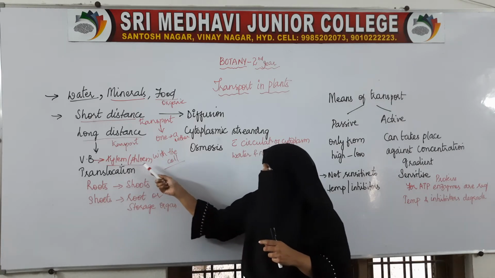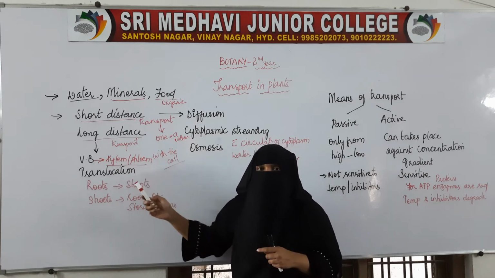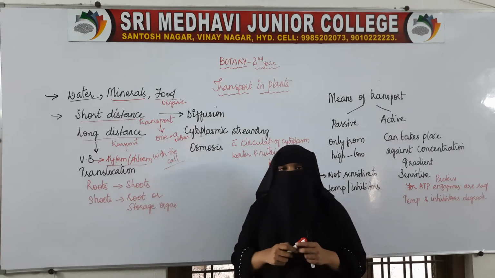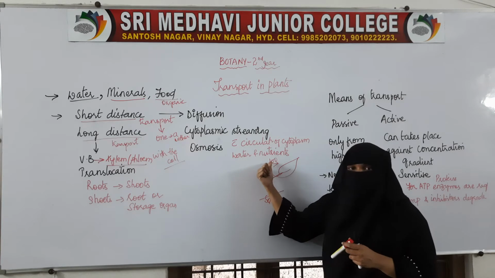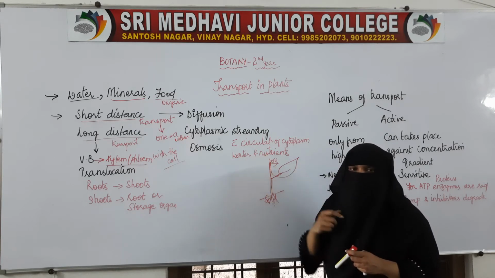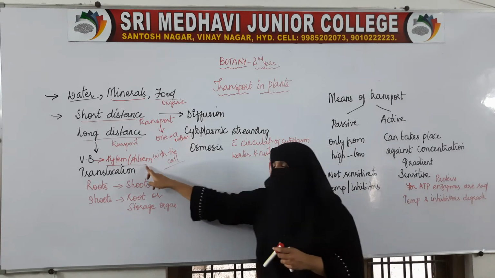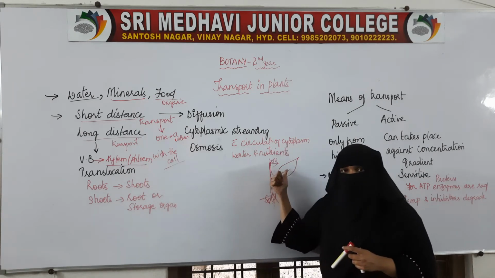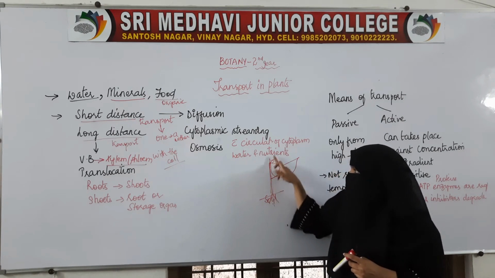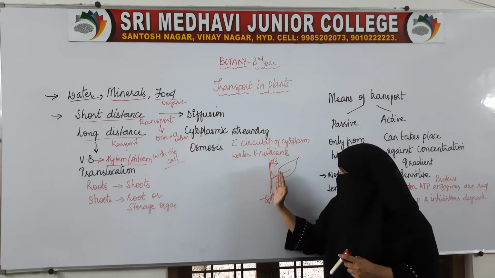So xylem helps in the conduction or transport of water from the soil or from the roots to the tip of the shoot. And phloem is a tissue which conducts food material. Food which is produced in the leaves will be transported to all the parts of the plant, above and below.